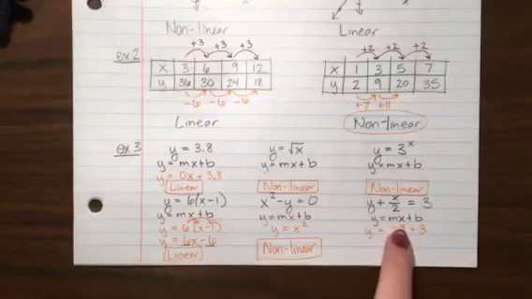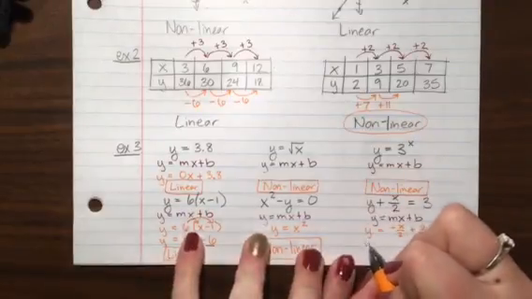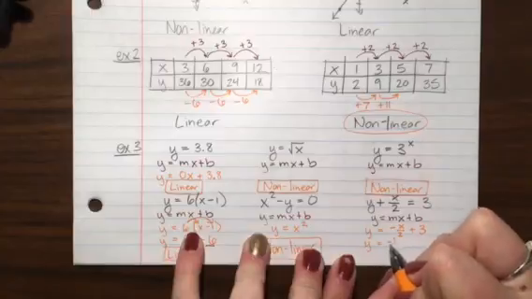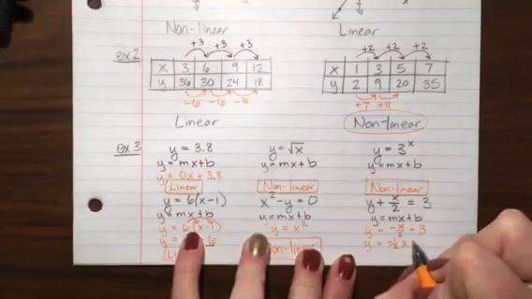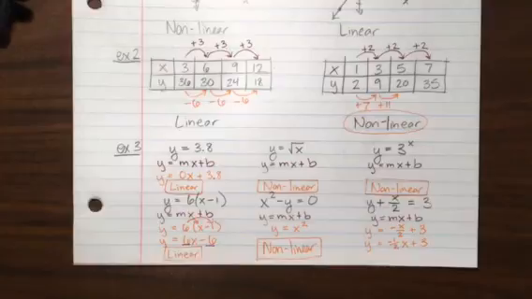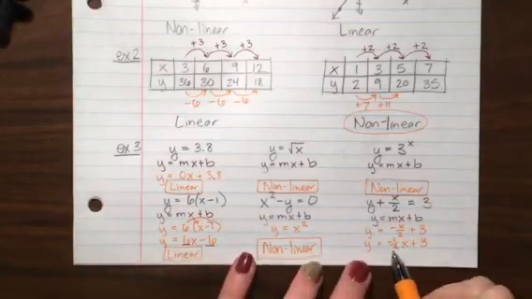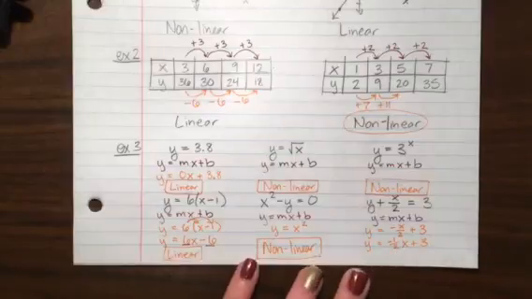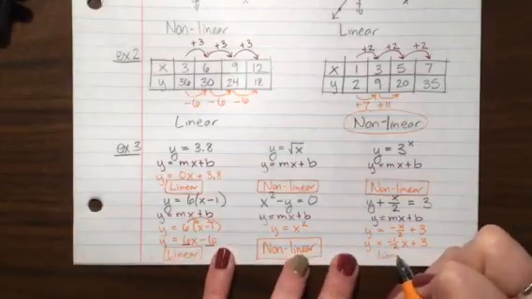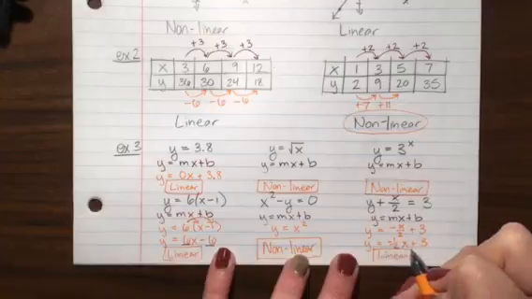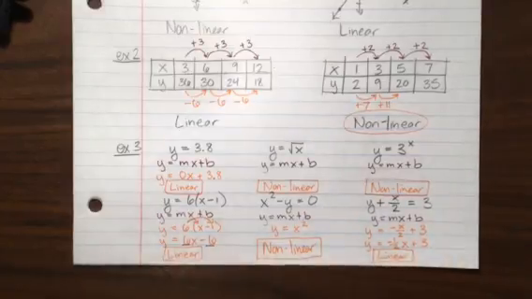What number is really in front of that x? It's a 1. So really, this equation is y equals negative 1/2 x plus 3. And that is in the form of y equals mx plus b. This negative 1/2 is our m, this 3 is our b, so this is linear. That last guy is linear.